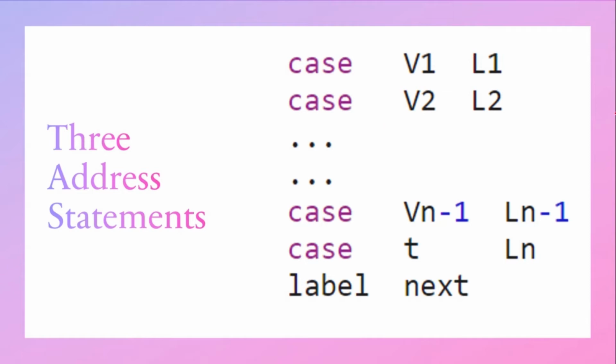Here T holds the value of the selector expression. Ln is nothing but the label for the default statement. L1 is the label for the case V1, and L2 is the label for the case V2. Now let us check with some examples.